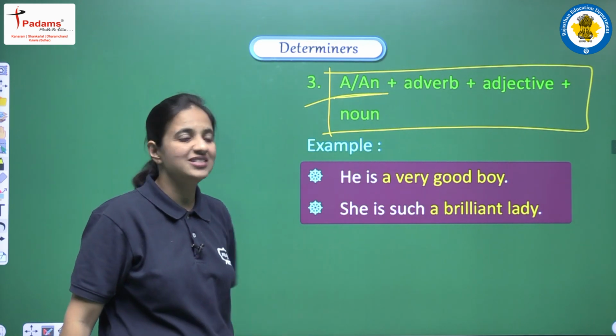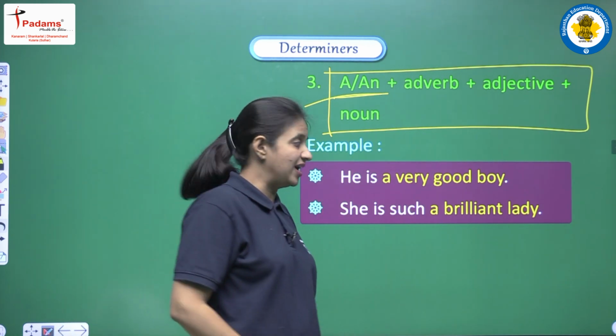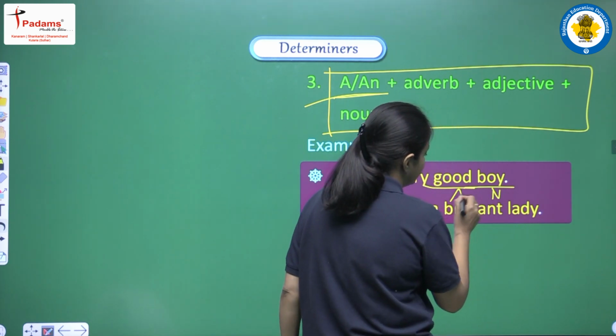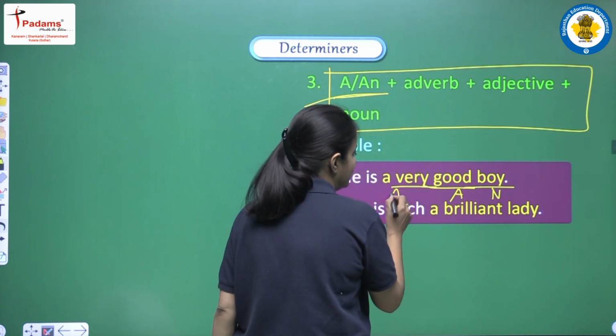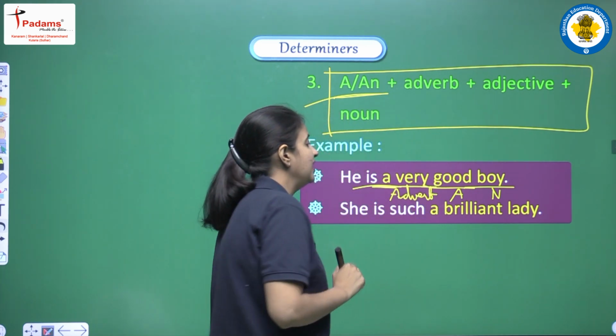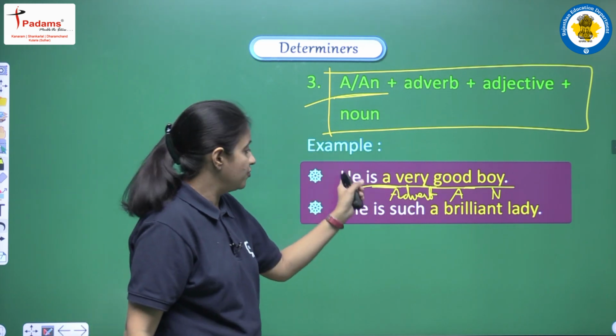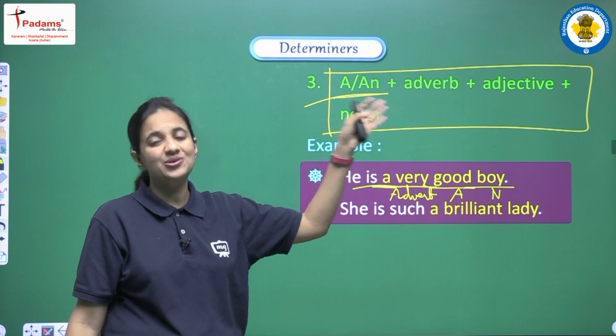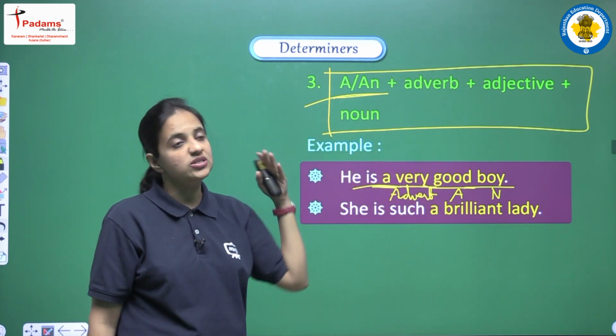Focus on the structure very carefully. Boy, this is a noun. Good, this is the adjective, and very, this is the adverb. And here we are having a, that is an article. So we are having: he is a very good boy. In this structure also, we can use a or an.